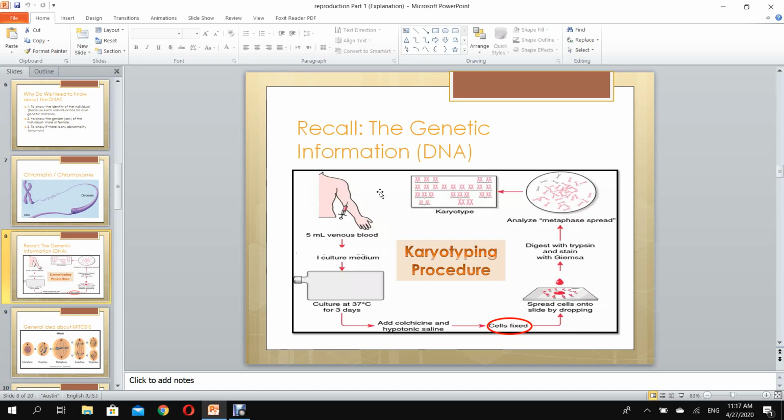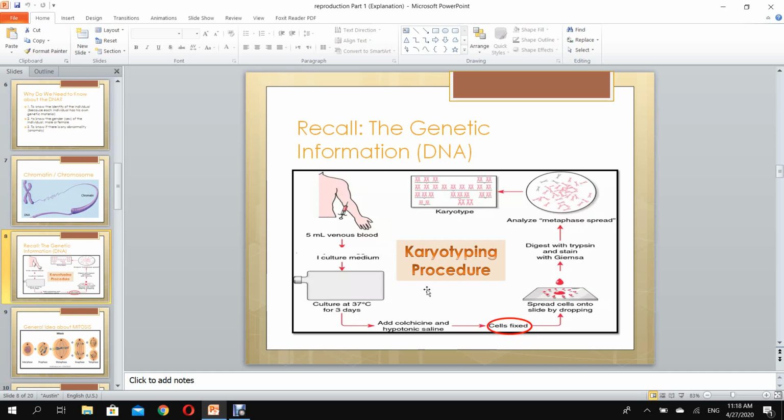We know that blood is made up of red blood cells and white blood cells. Of course, we don't need the red blood cells because they are enucleated, and enucleated cells don't have a nucleus, so they don't have the DNA. So we don't need the red blood cells, but what we are interested in are the white blood cells. We put these white blood cells in a culture medium. We let them divide at 37 degrees Celsius and become more in number for 3 days. After that, we put in a substance called colchicine and we let the cells fix.